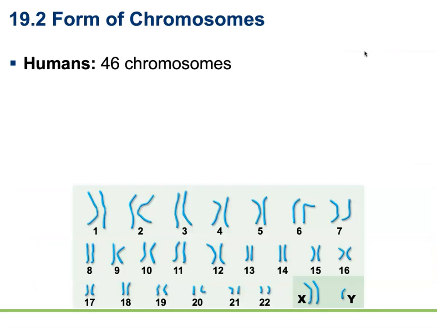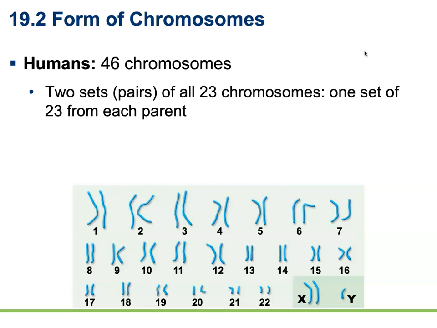When we're talking about chromosomes, each species has a characteristic number of chromosomes tucked inside the nucleus. Humans have 46 chromosomes. Just as example, yeast have 32 chromosomes. Potatoes have 48 chromosomes. Fruit flies have 8, goldfish 94. The black mulberry bush has 308 chromosomes. So the number of chromosomes doesn't necessarily denote complexity in an organism.